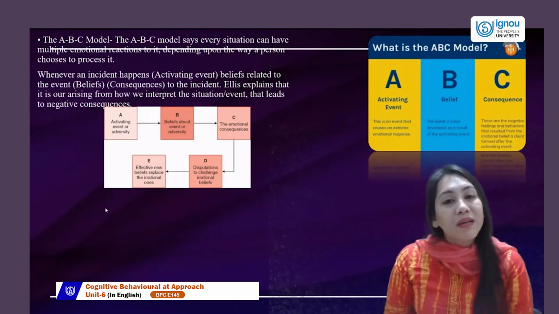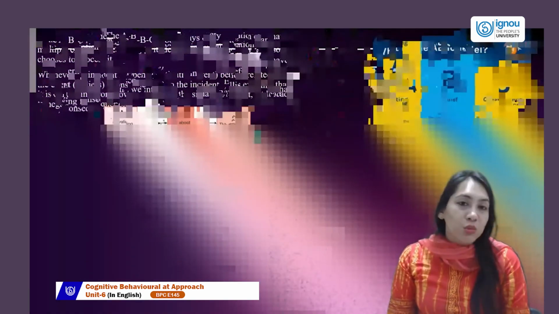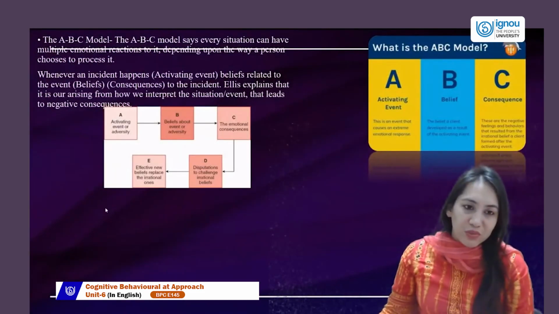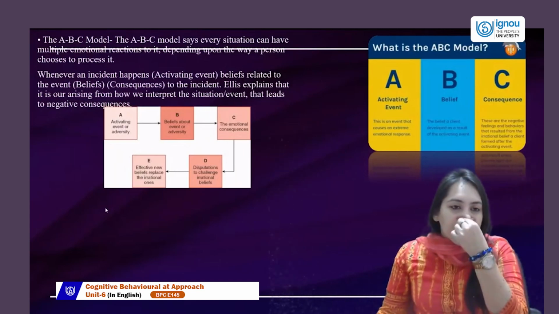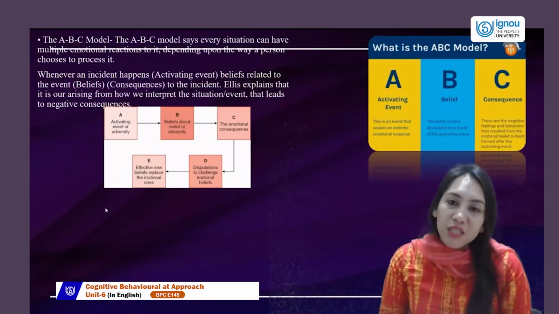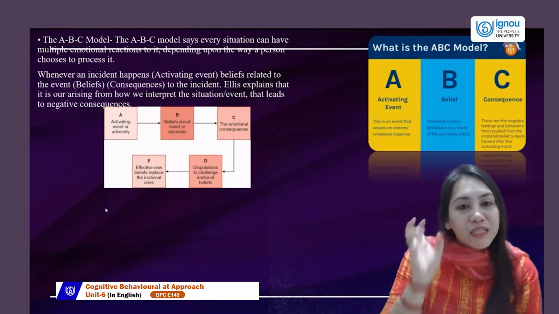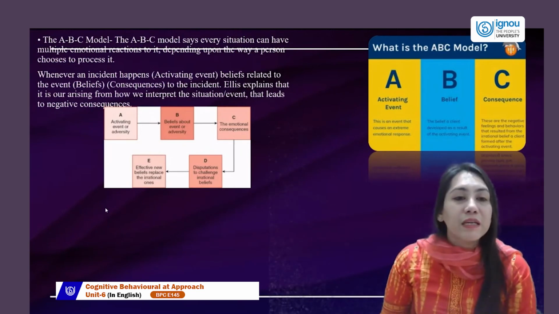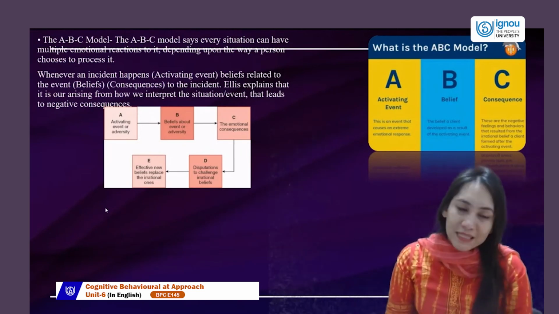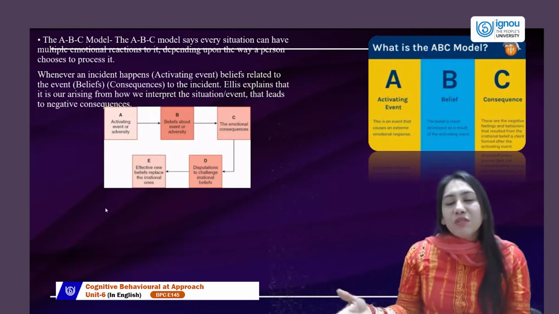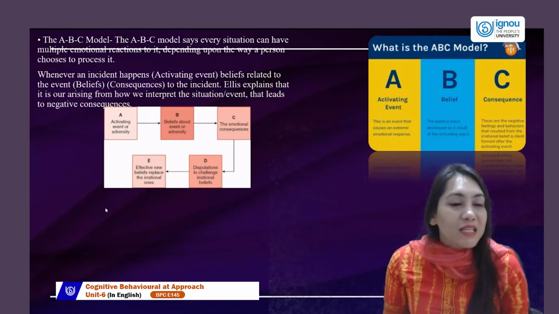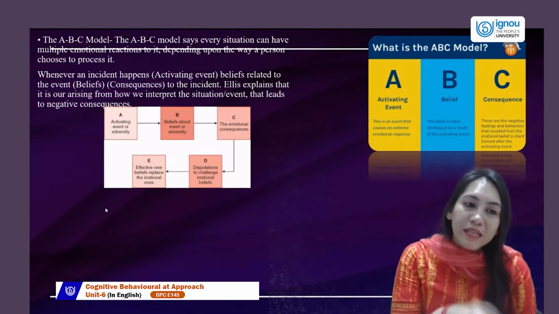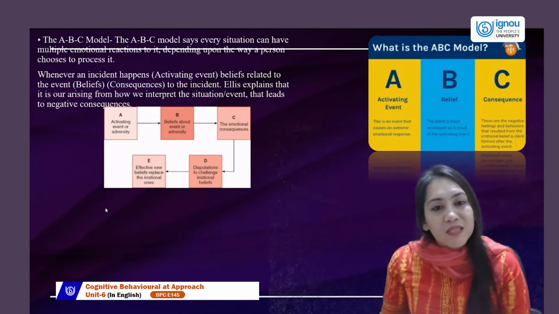It's been held strongly by the child now, and the consequences are now going to be negative emotions, negative feelings, and thought process, which arises every time a situation happens. Now, anytime any situation happens, the ABC model says that it will function in the same pattern. The belief system will take over all the events that will happen and lead to the same kind of consequence, which is negative feelings, feelings of shame, feelings of guilt, etc. So, this is the ABC model, which was told by Albert Ellis, which could be utilized to understand where it all starts from. So after the incident happens, there's an activating event. We have a belief system. That belief leads to consequences to the incident.